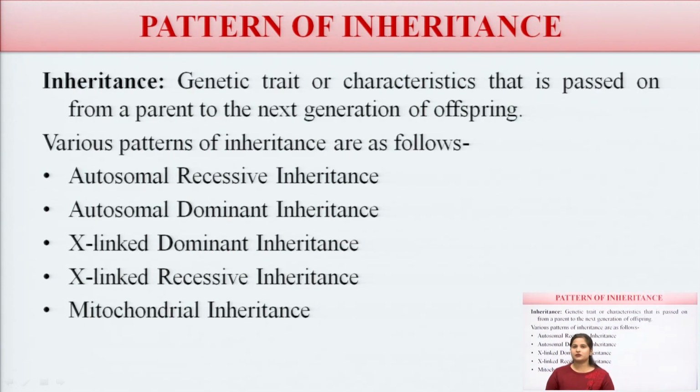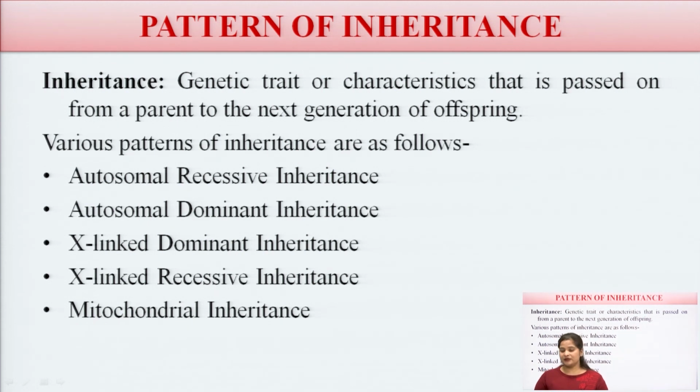Now, so there is inheritance. Genetic traits or characteristics are passed on from the parent to the next generation of offspring. That is genetic information, which is called inheritance.